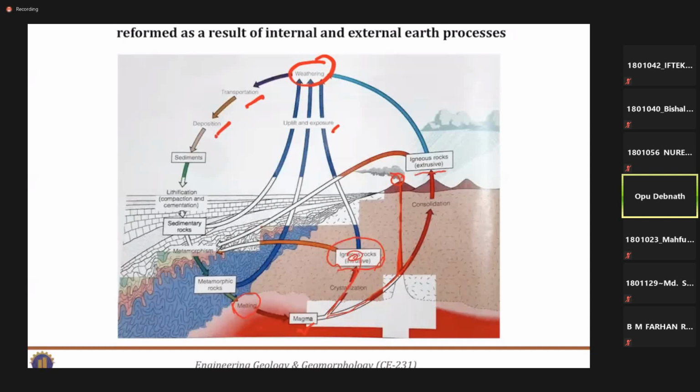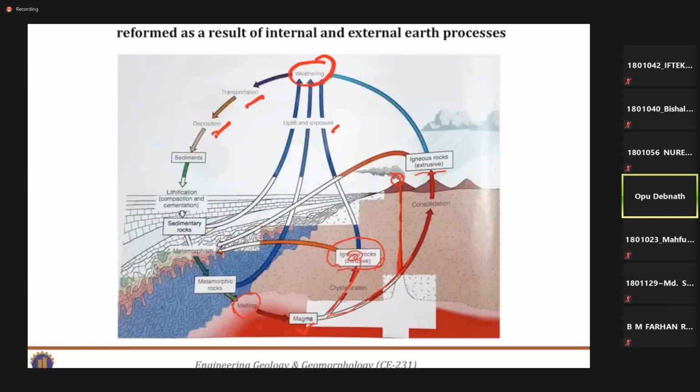Suppose sand: in a desert area the sand is readily moved from one place to another due to wind, or if it is a river or ocean bed, or current, or for a hilly area, due to the movement of water or spring. These small fragments may be transported a long distance, and at some points where there is a valley or trap, in those positions they can get deposited.